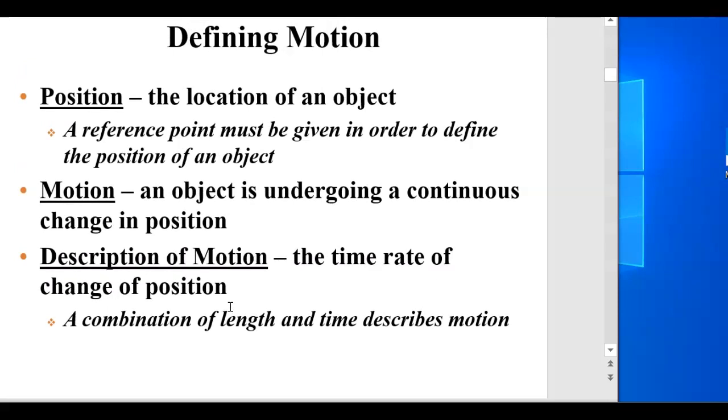If we're going to talk about a motion, you have to start talking about positioning. Let's say we're talking about how fast a car is moving. Well, the car had to go from one point to another. So you need to start to have reference points. Position is basically where the object's located. We just use it as a reference point. The motion is that the object's undergoing a continuous change in position. The description of the motion would be the rate of time and the change of position. So it's a combination of how far it went, length, and how fast it went, time.